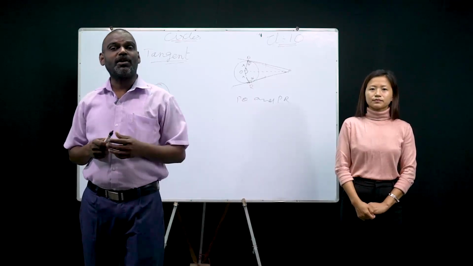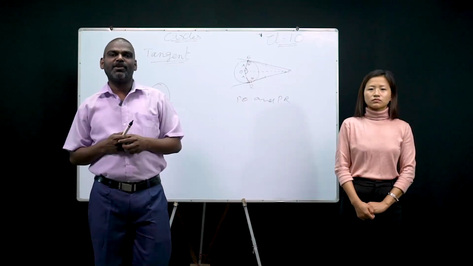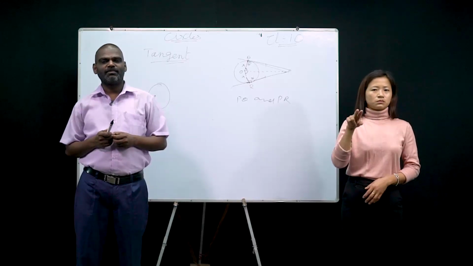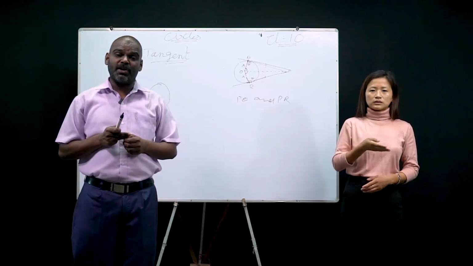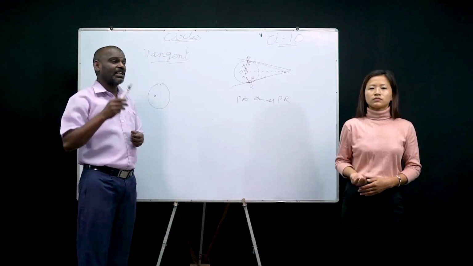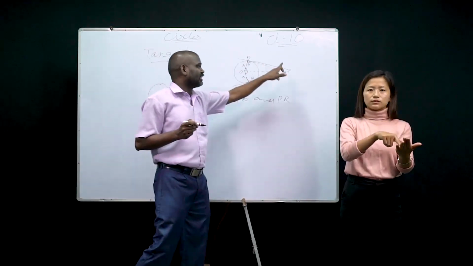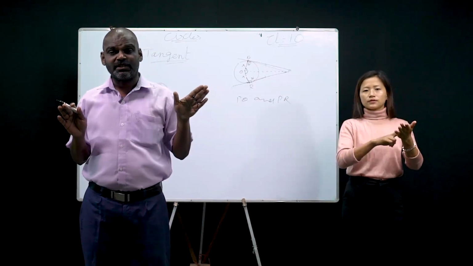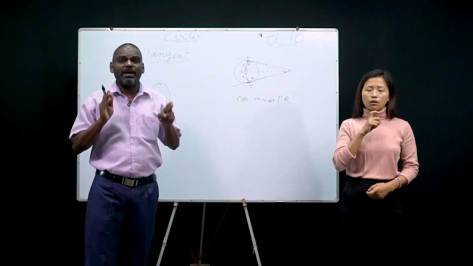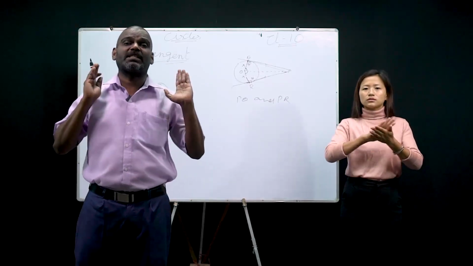Sir, just now you taught us only 2 tangents can be drawn to a circle. Now you are telling no. Yes, I only taught you that only 2 tangents can be drawn to a circle from an external point. If it is from an external point, only 2 tangents. They never change. But now my question is, how many tangents can be drawn to a circle?